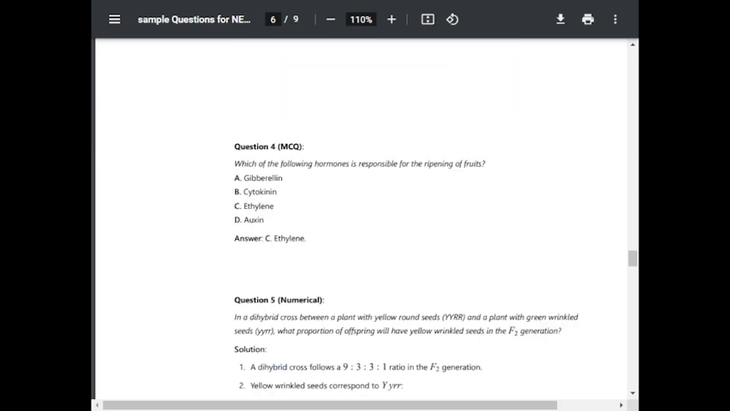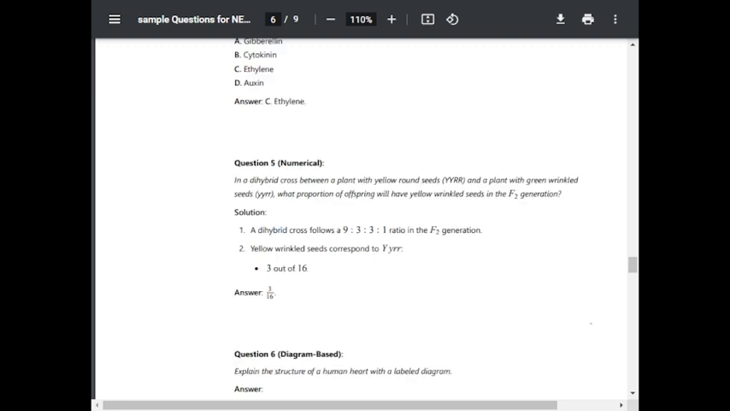Question number 4, MCQ. Which of the following hormones is responsible for ripening of the fruits? Option A, gibberellin. B, cytokinin. C, ethylene. D, auxin. The correct answer is ethylene. C option is correct.